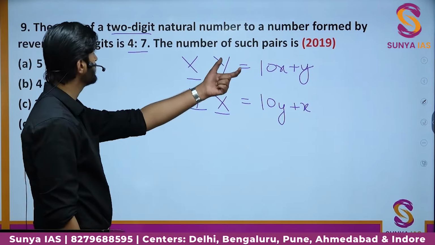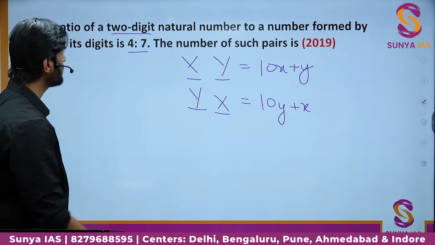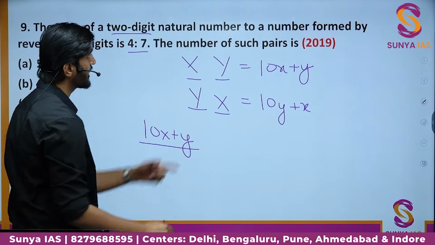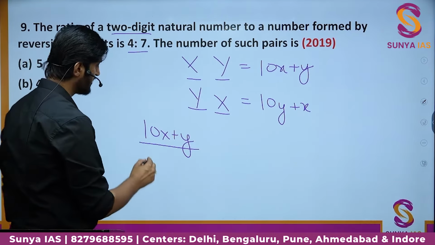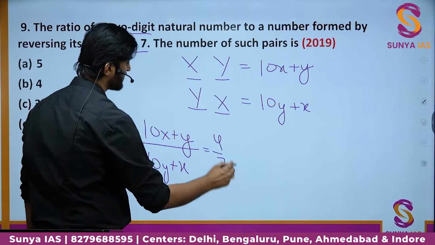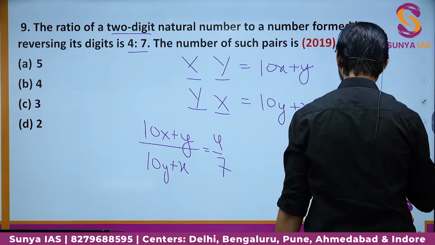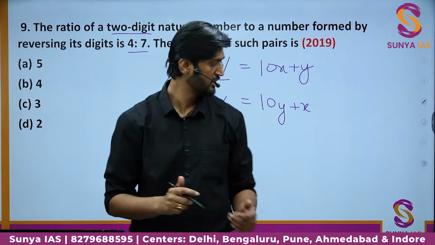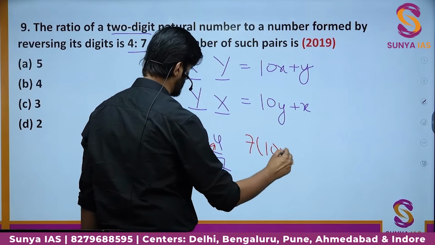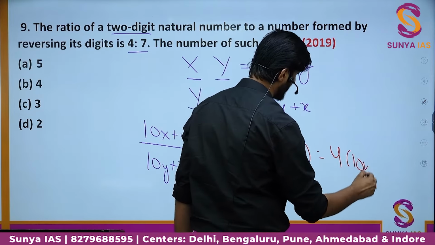Now it says the value of their ratio is 4:7. So the original number will be in the top because it is given first. We have 10x plus y divided by the number found by reversing, which is 10y plus x, and the ratio is coming out to be 4/7. 4:7 can also be written like this, 4/7. Okay. We have to just solve these two equations by cross multiplication. So just cross multiply them. We have 7 times 10x plus y is equal to 4 times 10y plus x.